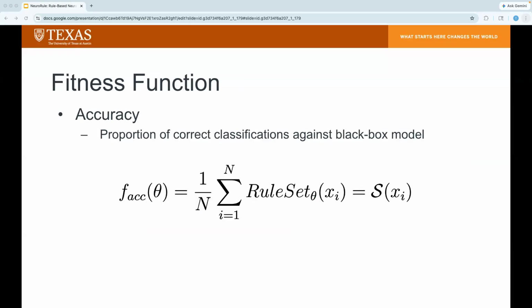While the eVoter grammar defines the structure of the rule set models, the direction of the evolution optimization is directed by optimization objectives and their corresponding fitness functions. For the purpose of distillation, the fitness function here focuses selection primarily on the maximization of predictive accuracy. So given a set of n data points and a black box model S, the accuracy fitness for a rule set is defined as the proportion of correct classifications. So essentially, the predictive accuracy is calculated against the black box model.